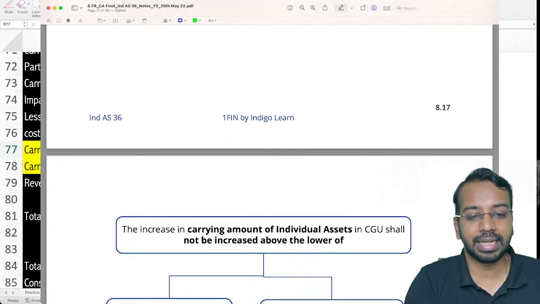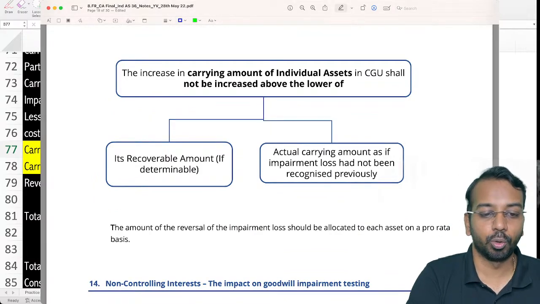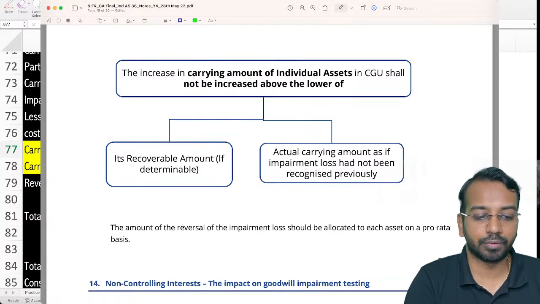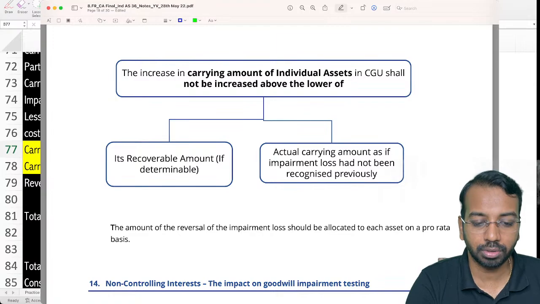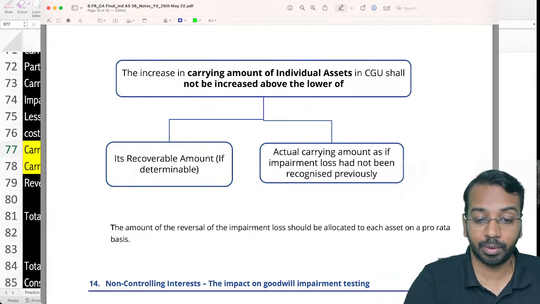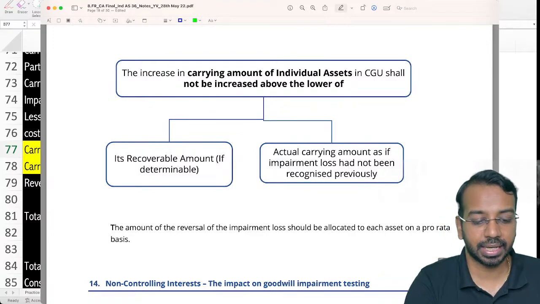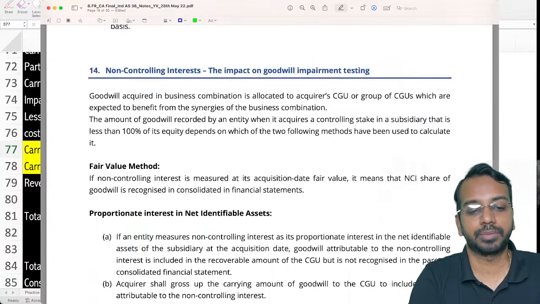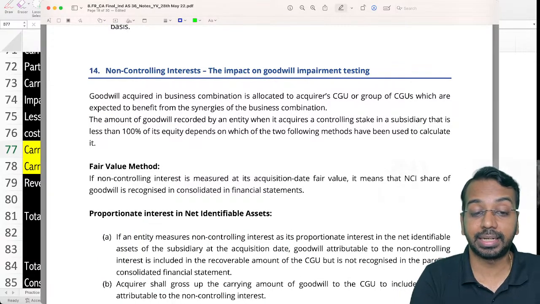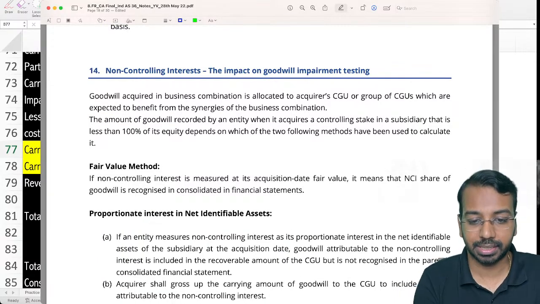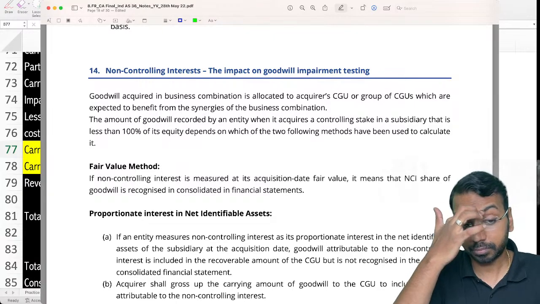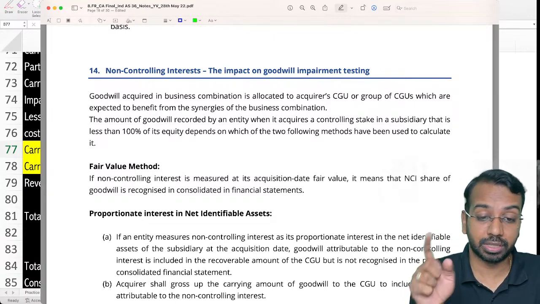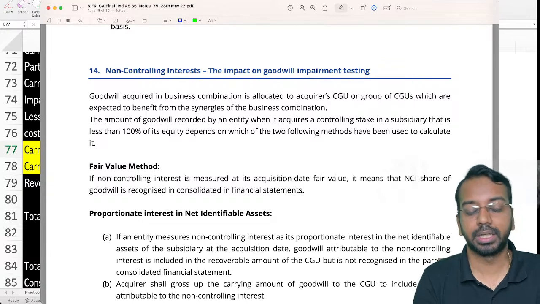Then the increase in carrying amount of individual assets in a CGU shall not be increased above the lower of its recoverable amount, meaning you cannot state it above the recoverable amount, or the carrying amount if impairment had not been recognized earlier. Now this is very, very important: non-controlling interest related goodwill impairment testing. Now I will take up a question and I will solve this for you.